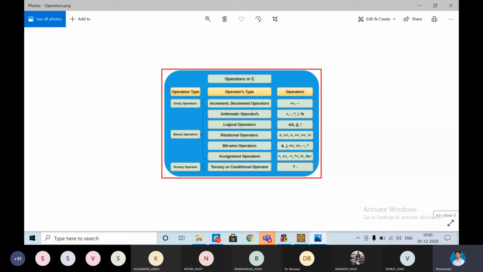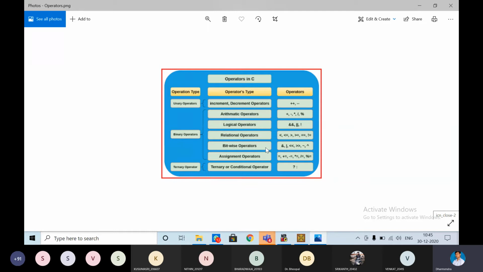The binary operators: arithmetic operators, logical operators, relational operators. Somebody asked me, what is arithmetic, greater than and lesser than symbols we have not used, sir. Yeah, those come under the relational operators. We are going to make use of them. And logical operators, we have a truth table, so we are going to perform those truth table operations using numbers.